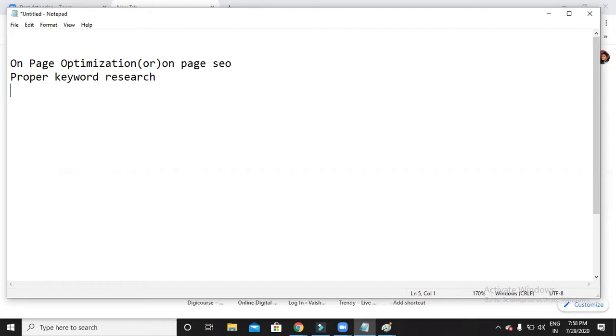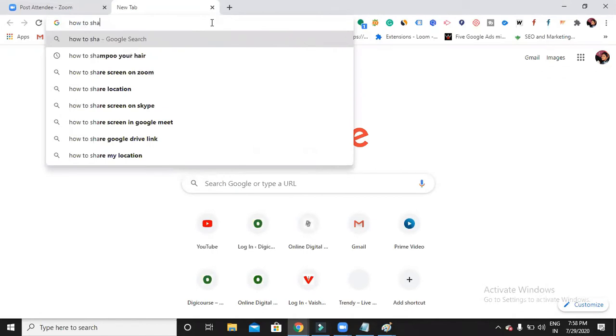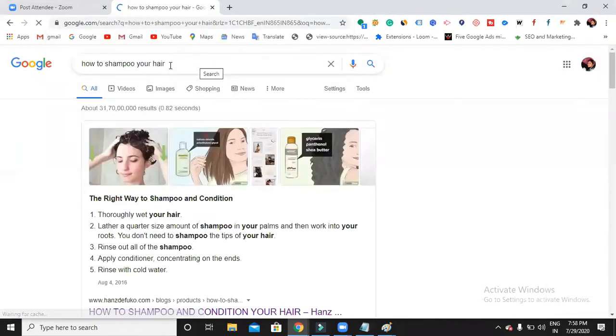If I want to write that blog, I need to define for which keywords I have to show my website on top. That is your ultimate goal, right? Whatever optimization you do is to show the website on top. For what do you want to show the website on top? For a query, right? So now here, how to shampoo your hair, this is the one. When I search, what is this?